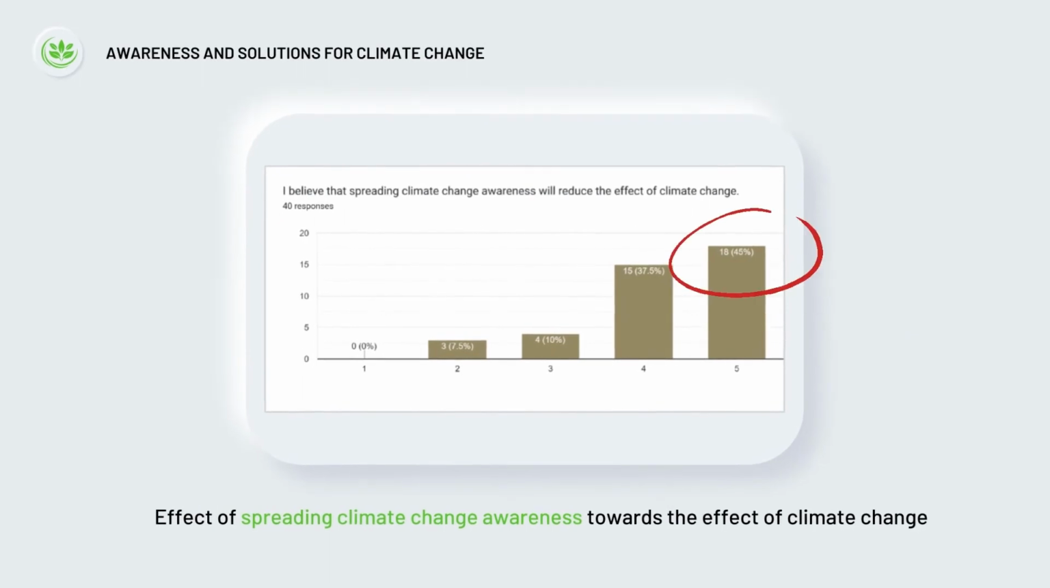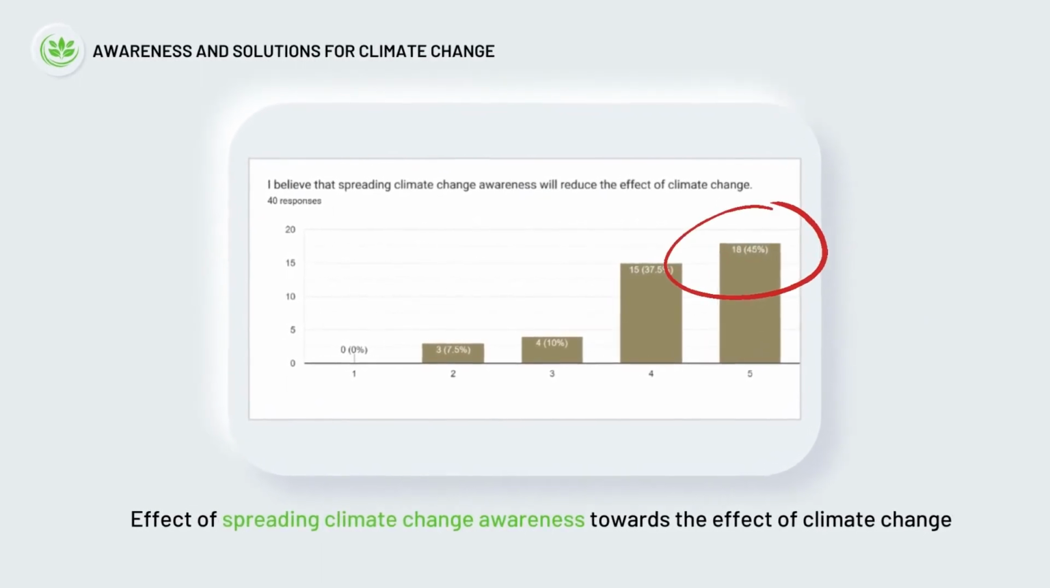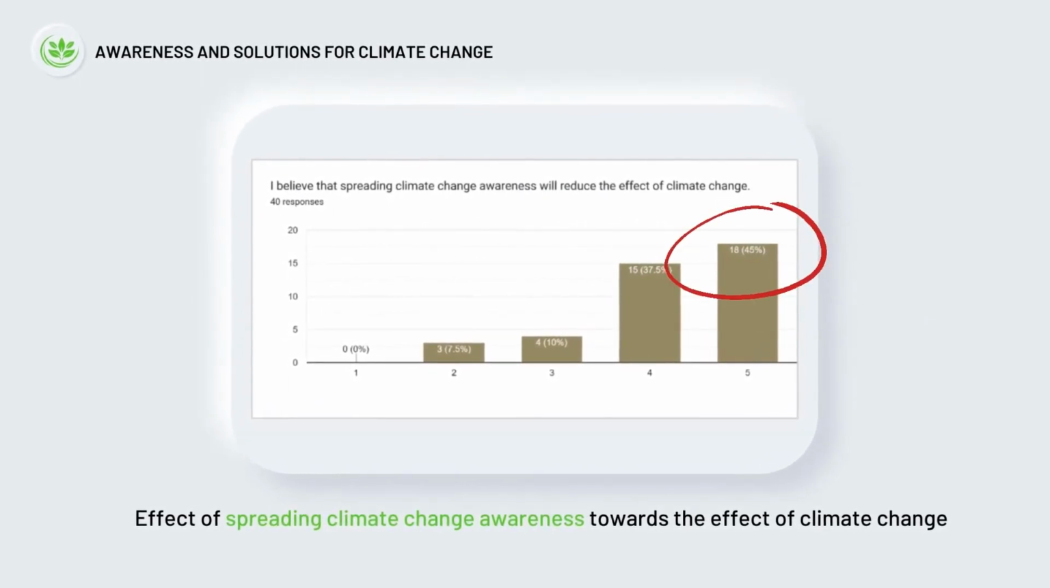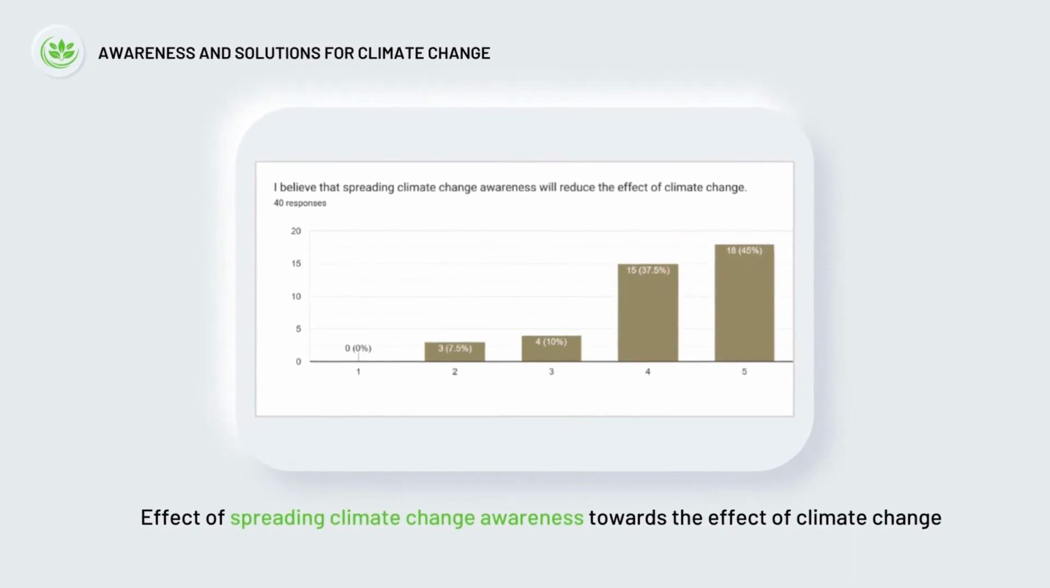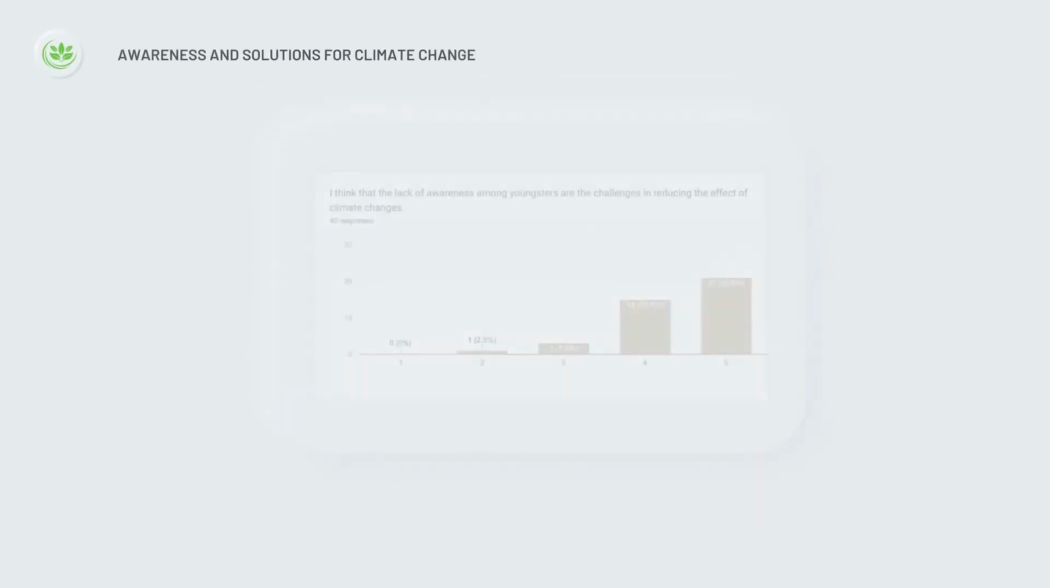Moving on to Section D, Awareness and Solutions for Climate Change. Based on the bar chart, we can see that 45% of the respondents strongly believe that the spreading of climate change awareness could reduce its effect. This promotes long-term lasting behavioral change for supporting strategies in adaptation of climate change.